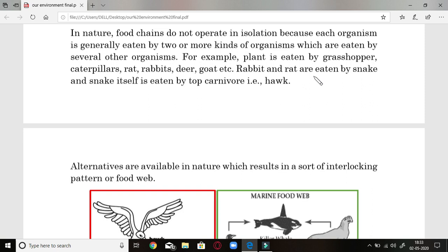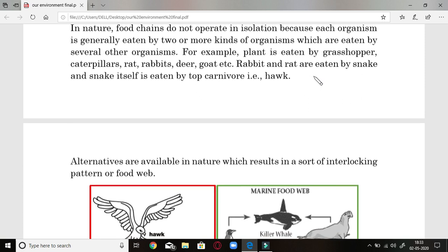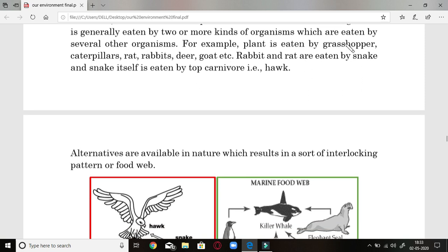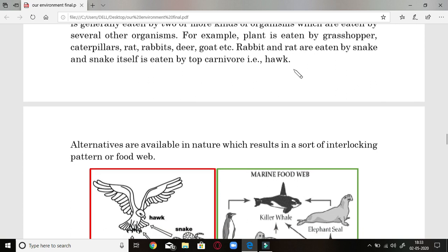For example, a plant is eaten by grasshopper, caterpillar, rat, rabbit, goat, etc. Right, so the plant is not eaten by only one organism, but by grasshopper, caterpillar, rat, rabbit, deer, goat, and many other organisms. Rabbit and rat are further eaten by snakes, and snakes are eaten by hawks, as you can see here.